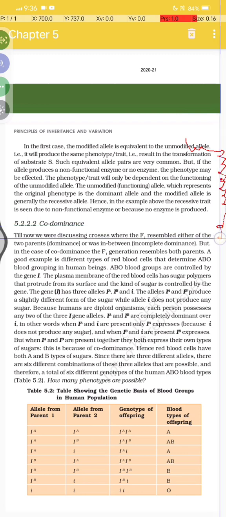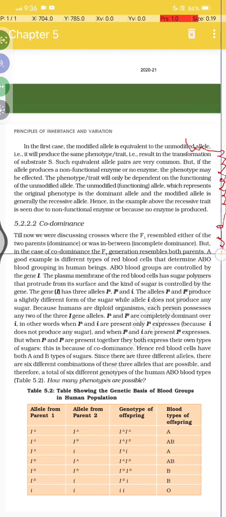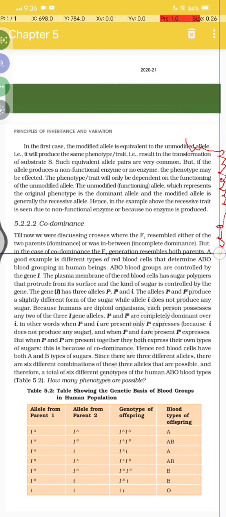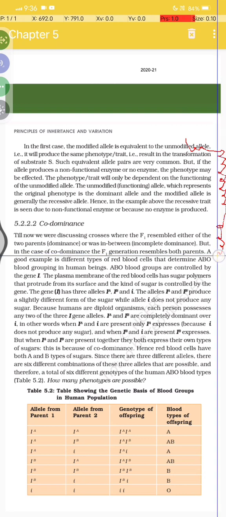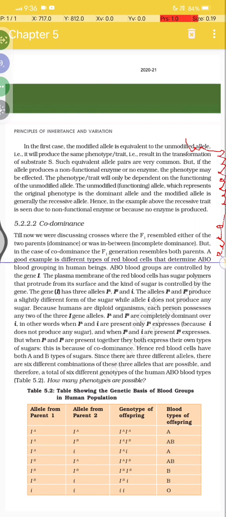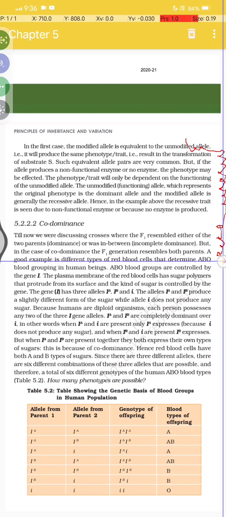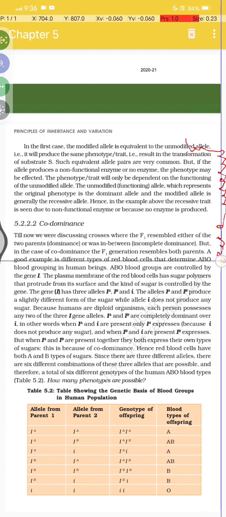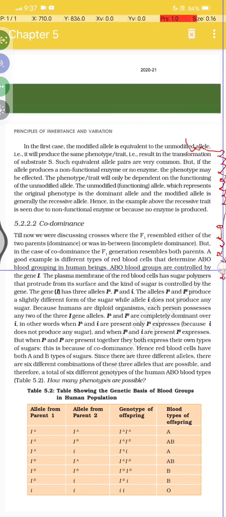Till now, we were discussing the cross where F1 resembles either of the two parents, and incomplete dominance, where F1 was in between. But in the case of codominance, the F1 generation resembles both parents. A good example is the different types of red blood cells, or RBC, that determine ABO blood grouping in humans. And the ABO blood group is controlled by the gene I. So who controls the ABO blood group? The gene.